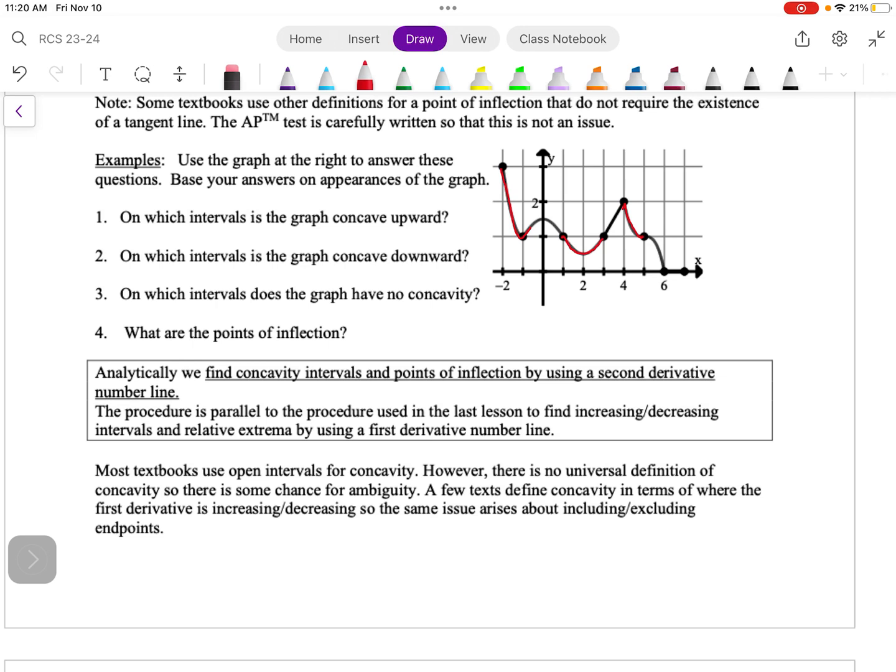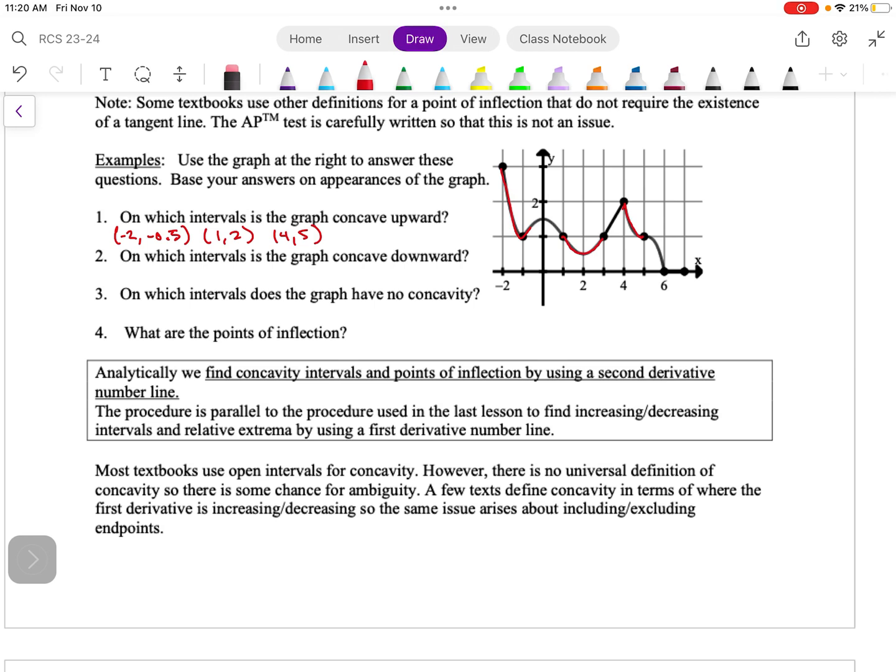So I'm coming from -2 all the way up to about -0.5, and then something like 1 to 2. And for my last piece, I should be concave up from 4 to 5.